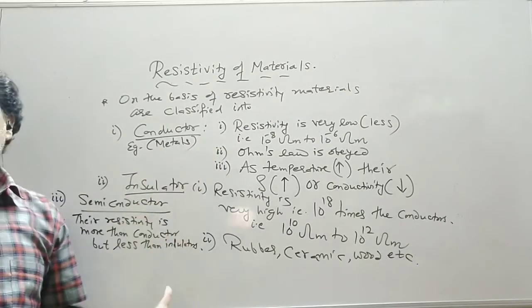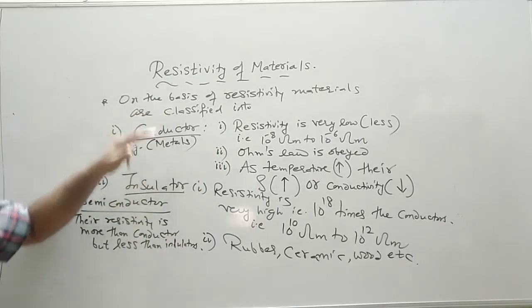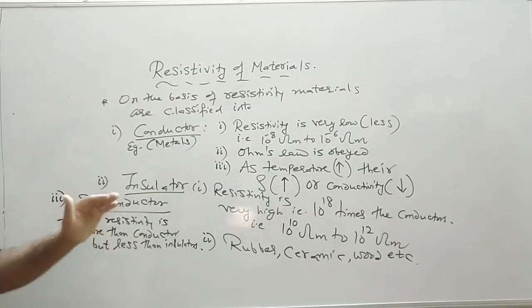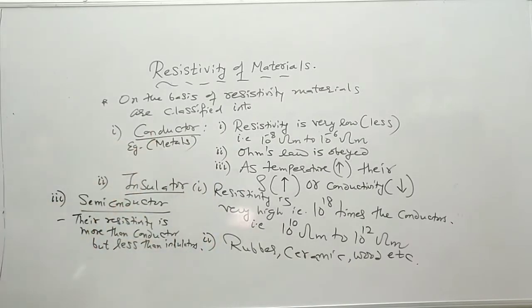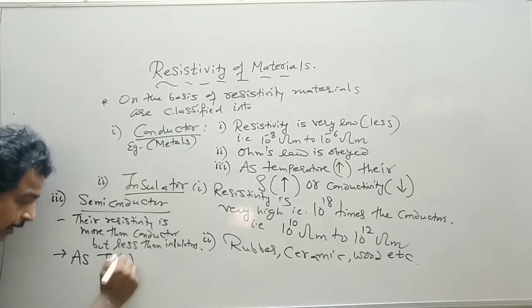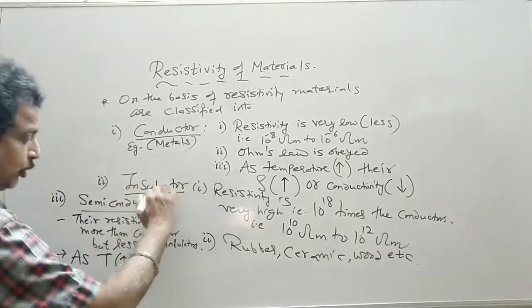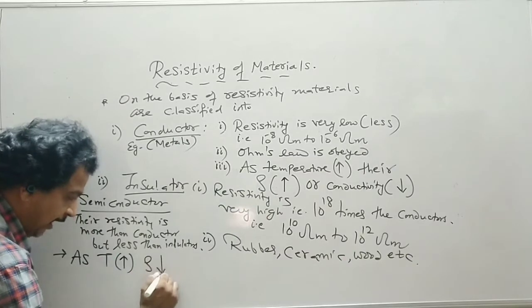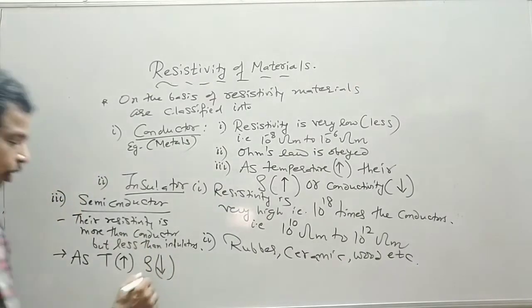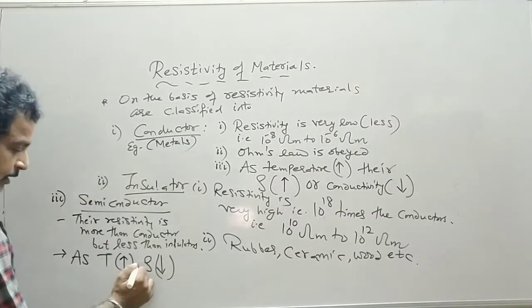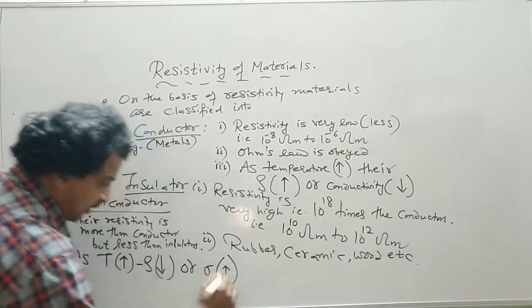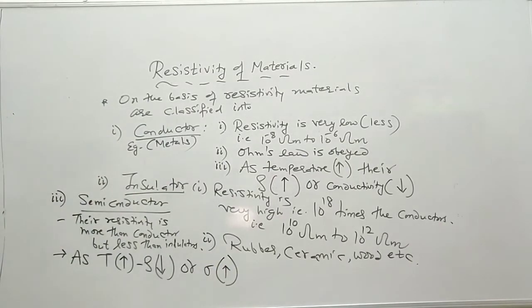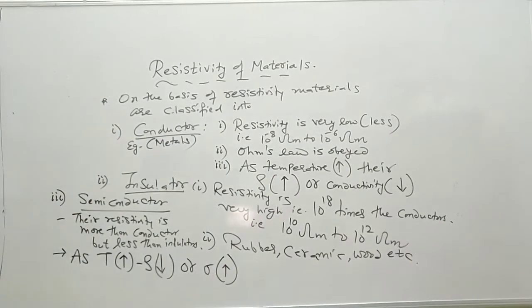On the basis of resistivity, they fall in the category between conductors and insulators. They are neither good conductors nor bad conductors. As far as temperature is concerned, it is opposite: as temperature increases, the resistivity decreases, or the conductivity, that is sigma, will increase. So this is about the semiconductor.